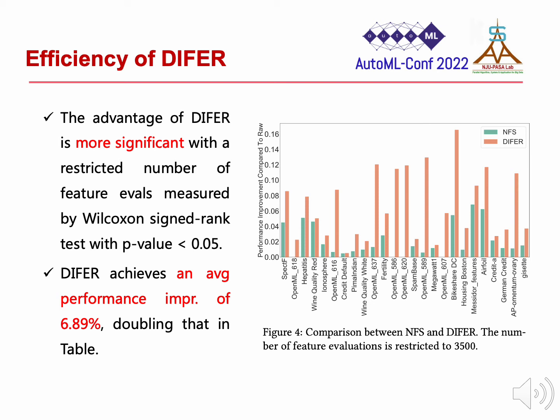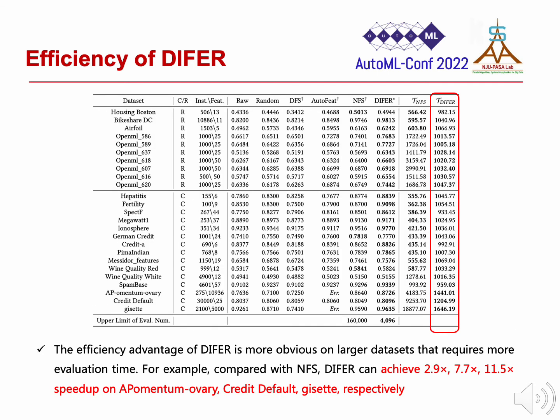DIFER achieves an average performance improvement of 6.89%, doubling that in the table. Moreover, the efficiency advantage of DIFER is more obvious on large datasets that require more evaluation time. For example, compared with NFS, DIFER can achieve such speedups on these datasets respectively.